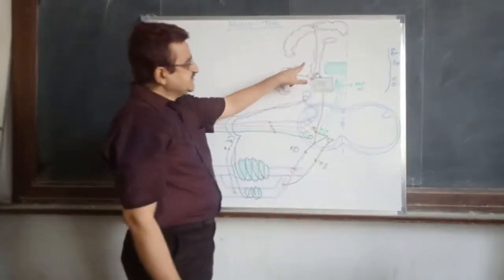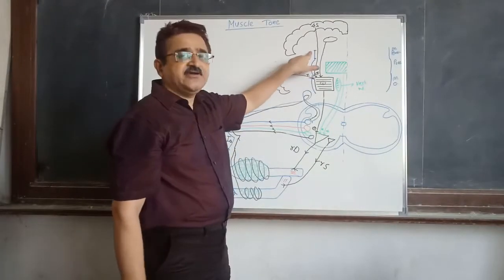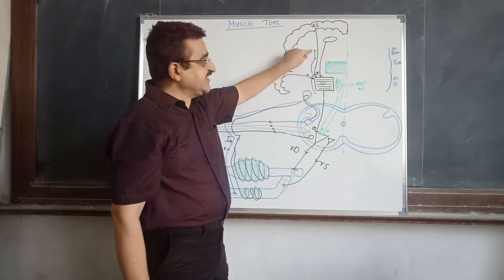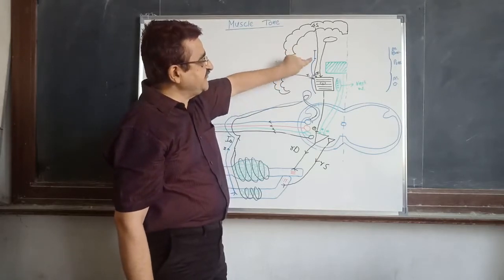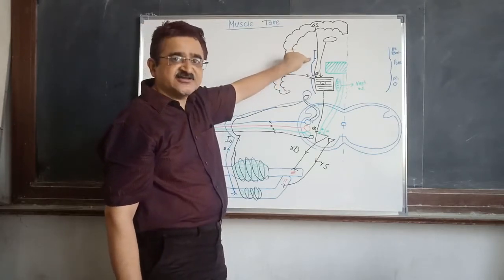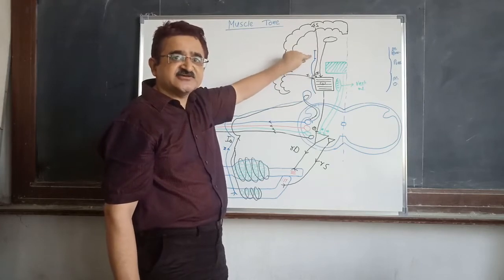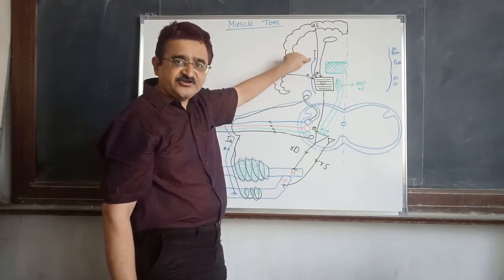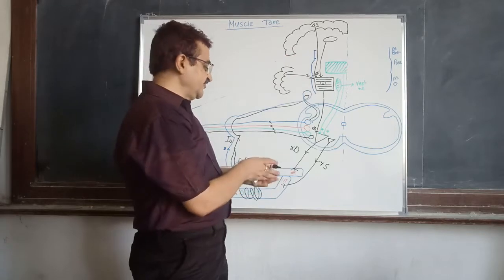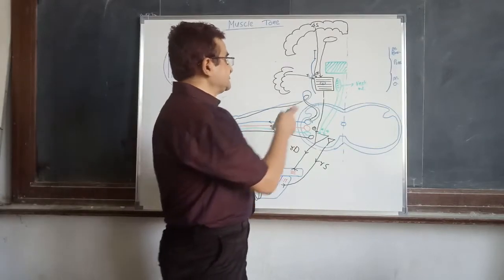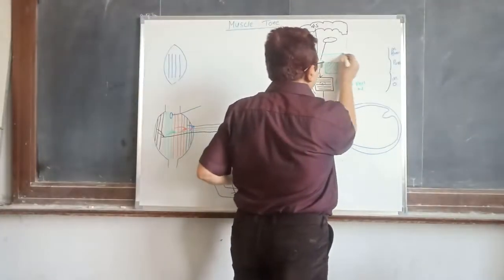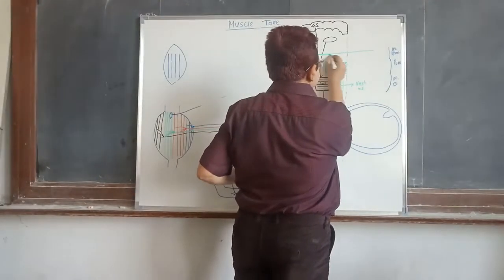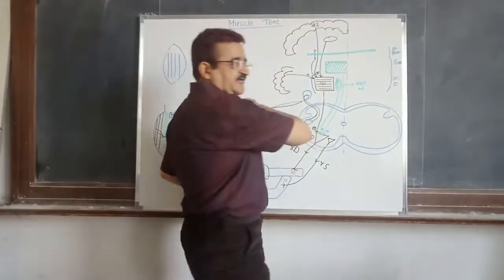Just above the pons we have the midbrain. The midbrain has the superior colliculus and the inferior colliculus, the two dots. This one is the superior colliculus, the second one is the inferior colliculus. What we do is give a section between these two colliculi.